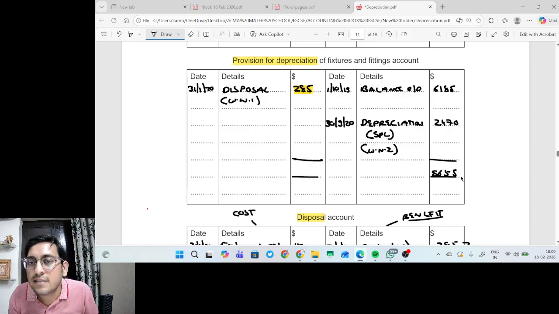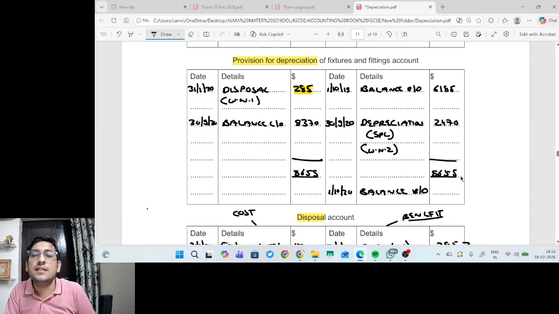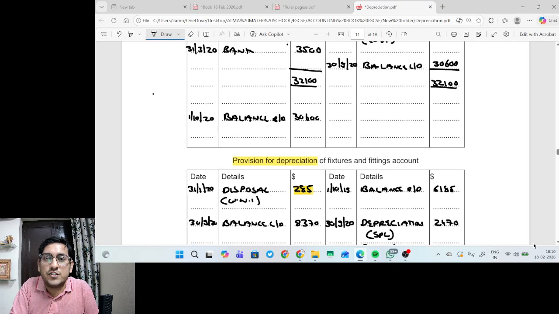It is clearly visible that the credit side is higher, so 8655 reduced by 285 gives 8370, and this is my balance carried down on 30th September 2020. On 1st October 2020 it will be called balance brought down. This is important: whenever you write carried down, please put the balance as brought down, 8370. And that's your depreciation question.